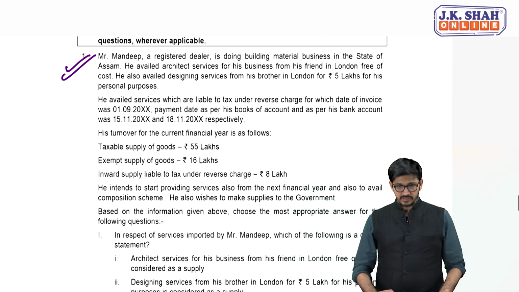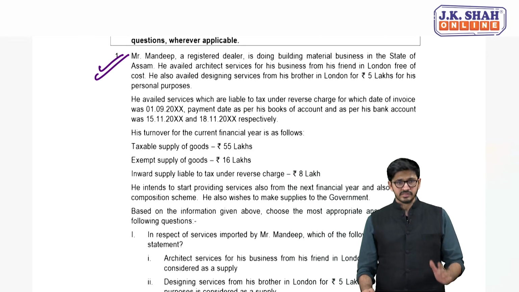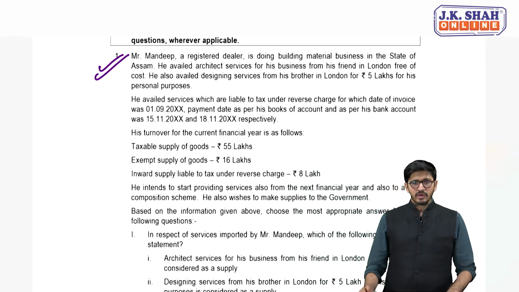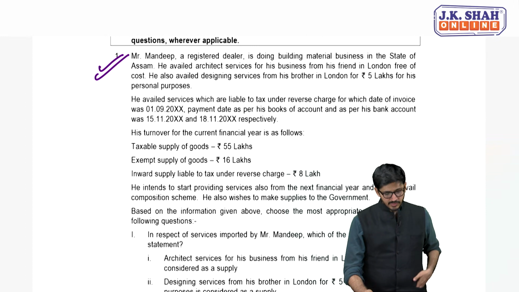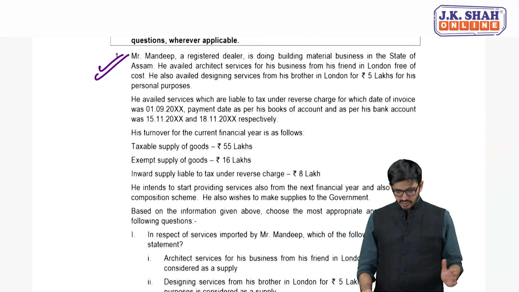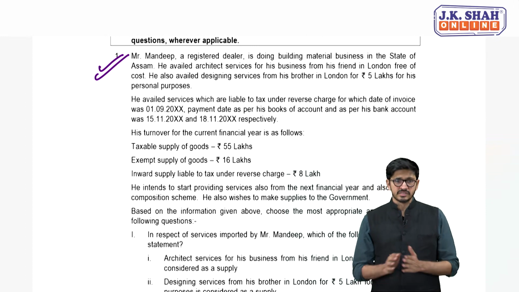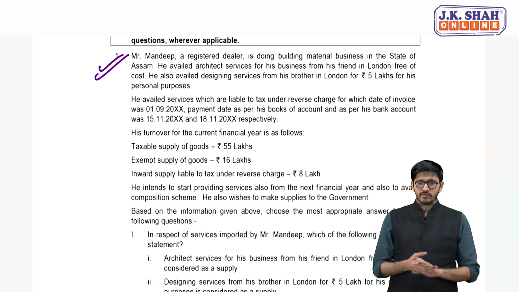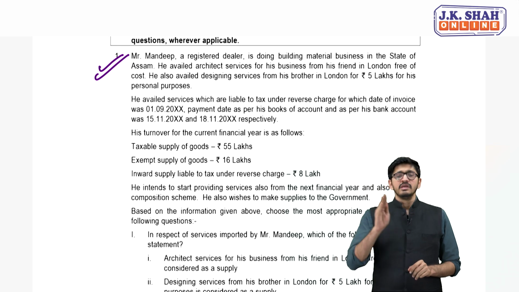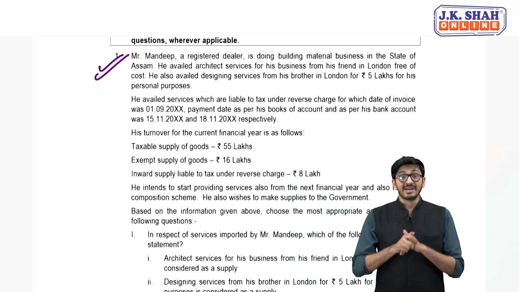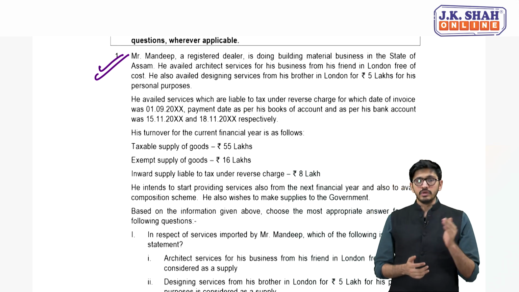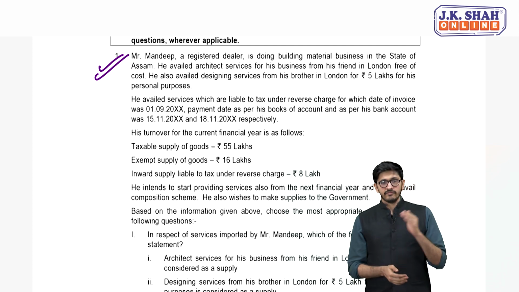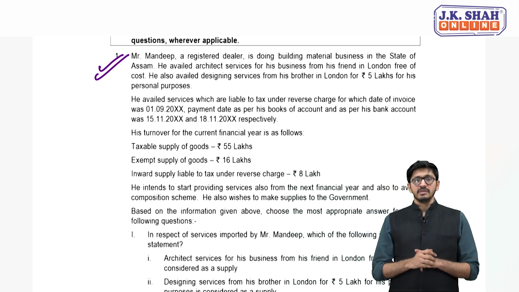So here, my dear friends, let's read the first case. Let's read it fast. Mr. Mandeep, a registered dealer, is doing building material business in the state of Assam. He first procures architect service from his friend in London, then he procures some designing service from his brother, who is also based in London, for 5 lakh rupees for his personal purpose.